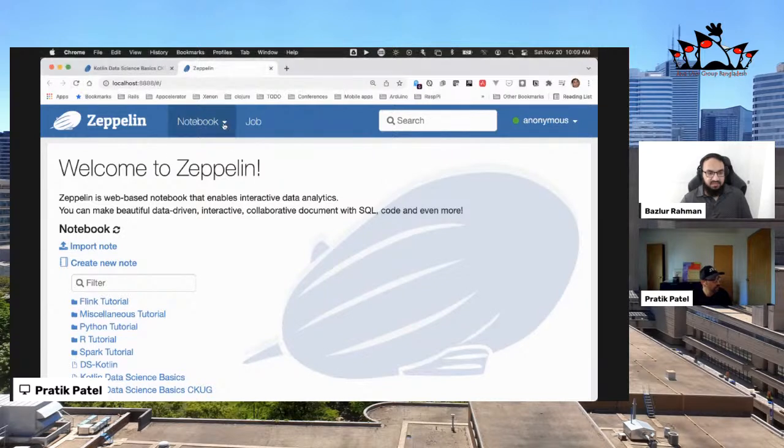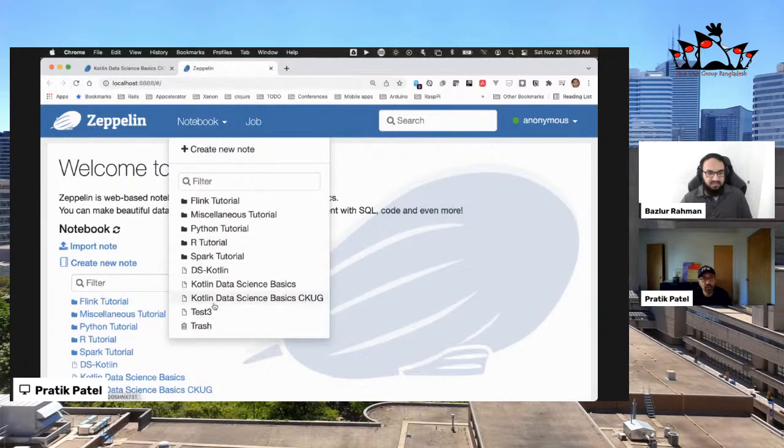I'm just going to look at some of the tutorials that are here. We're going to work through this Kotlin Data Science Basics tutorial. This code and this notebook is available on my GitHub repository, which I'll share during this presentation. So you can just pull this down and you can actually play with this exact thing that we're going to run with today.